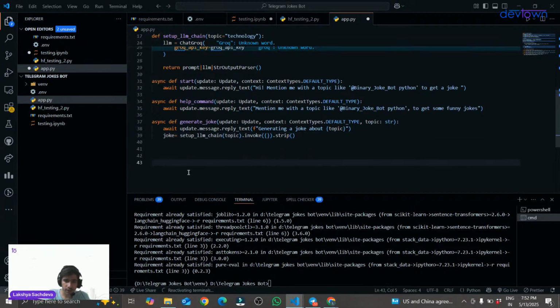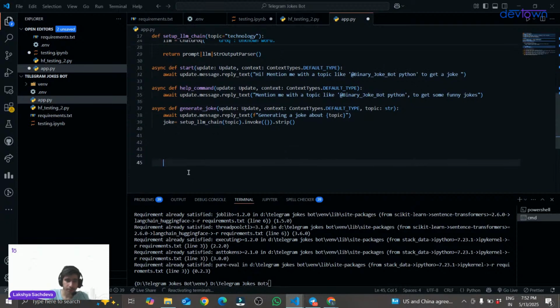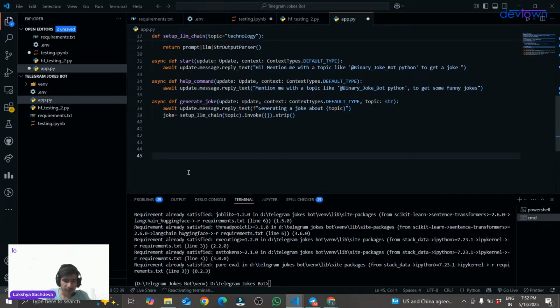Suppose, for an example, I have a string like "hello everyone. Hi." Okay, this is a string. I have this string. So as you can see, this is not a very well managed string. There are a lot of spaces and uneven amount of space between each and every word.